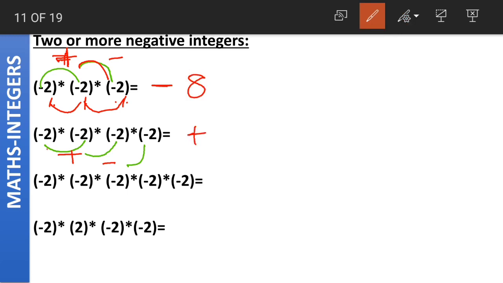Is this clear? Minus into minus gave us plus. Plus into minus is minus. Minus into minus is plus. Now coming to the absolute values, 2 2s are 4, 4 2s are 8, 8 2s are 16. Understood class? First we find out the sign of the result and then we multiply the absolute values of the number.